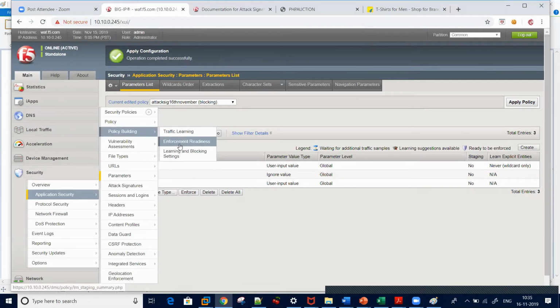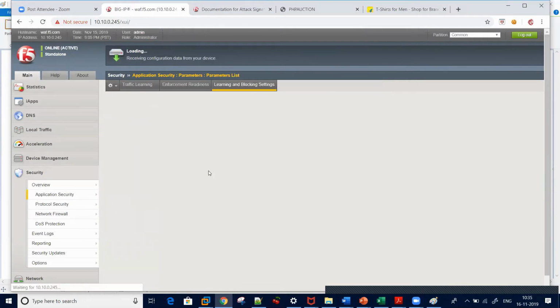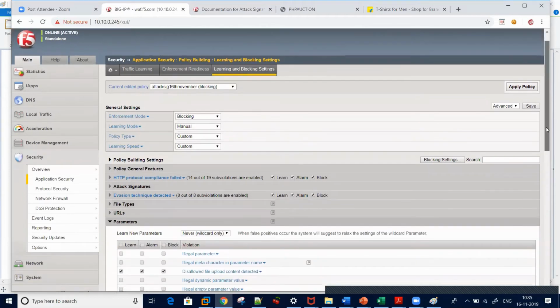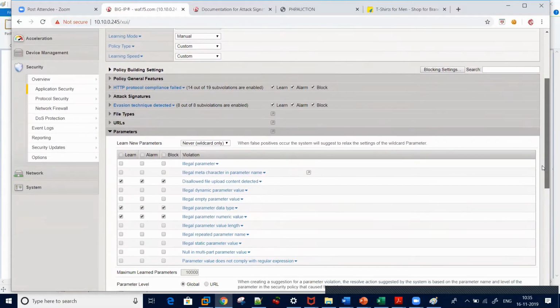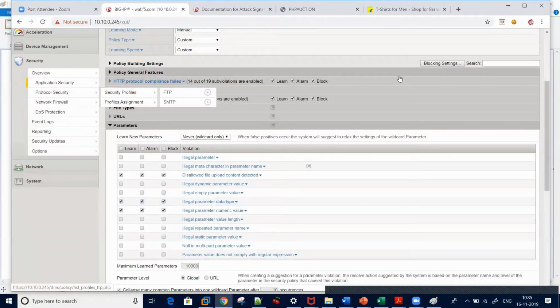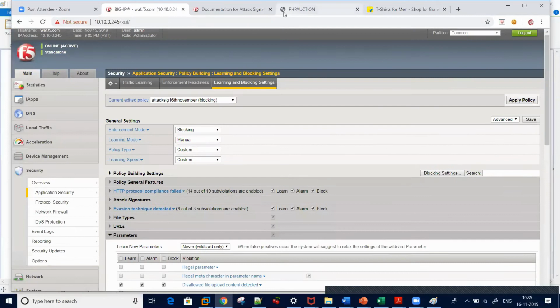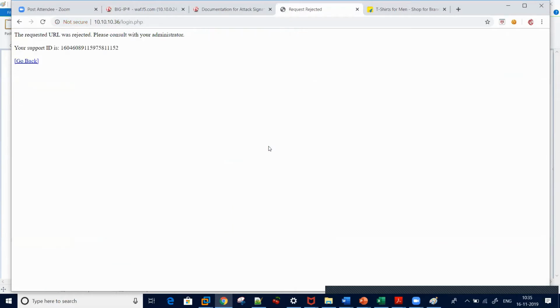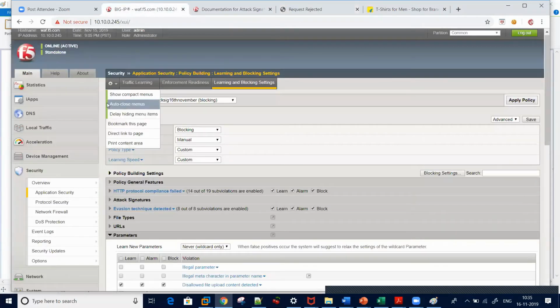Other than that, in learning and blocking mode, other things are in blocking mode. So we have selected everything. Block is there. Okay, now let's see if it gets blocked. I'm entering A, B, C, D, E, F. Now it's blocked. So that's how you play with your policies and fine tune it.